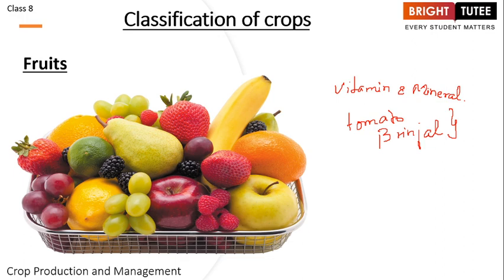How do you know that? When you look at a vegetable and wonder whether it is a fruit or not, the simple thing to do is cut the vegetable and see whether or not there are seeds present in it. You know that tomato also has seeds. If you cut open a brinjal, there also you will find seeds. Apart from that, there are different examples where you will find seeds present. So wherever there is a seed, understand that the vegetable you are talking about is actually the fruit part of the plant, right?